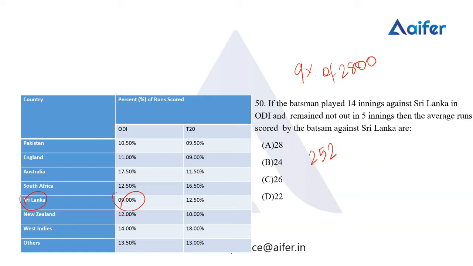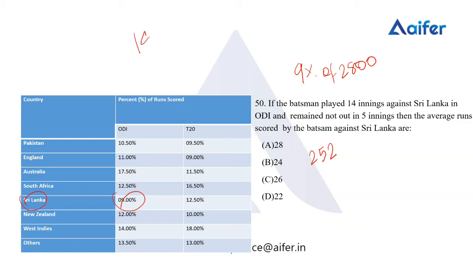I hope you know the basics of cricket. A particular batsman will be batting, and while finding the average, we will only count those matches in which the batsman is out, or has stopped his innings. In case of not out, those matches in which the batsman didn't get out, we will not consider that number while finding the average.